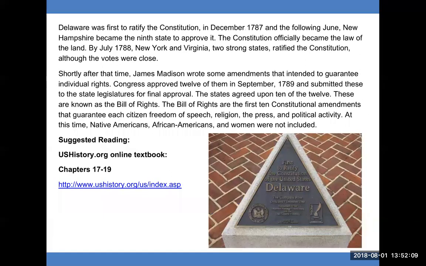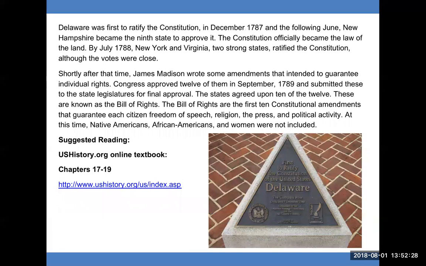Delaware was the first to ratify the Constitution in December 1787, and the following June, New Hampshire became the 9th state to approve it. The Constitution officially became the law of the land. By July 1788, New York and Virginia, 2 strong states, ratified the Constitution, although the votes were close.